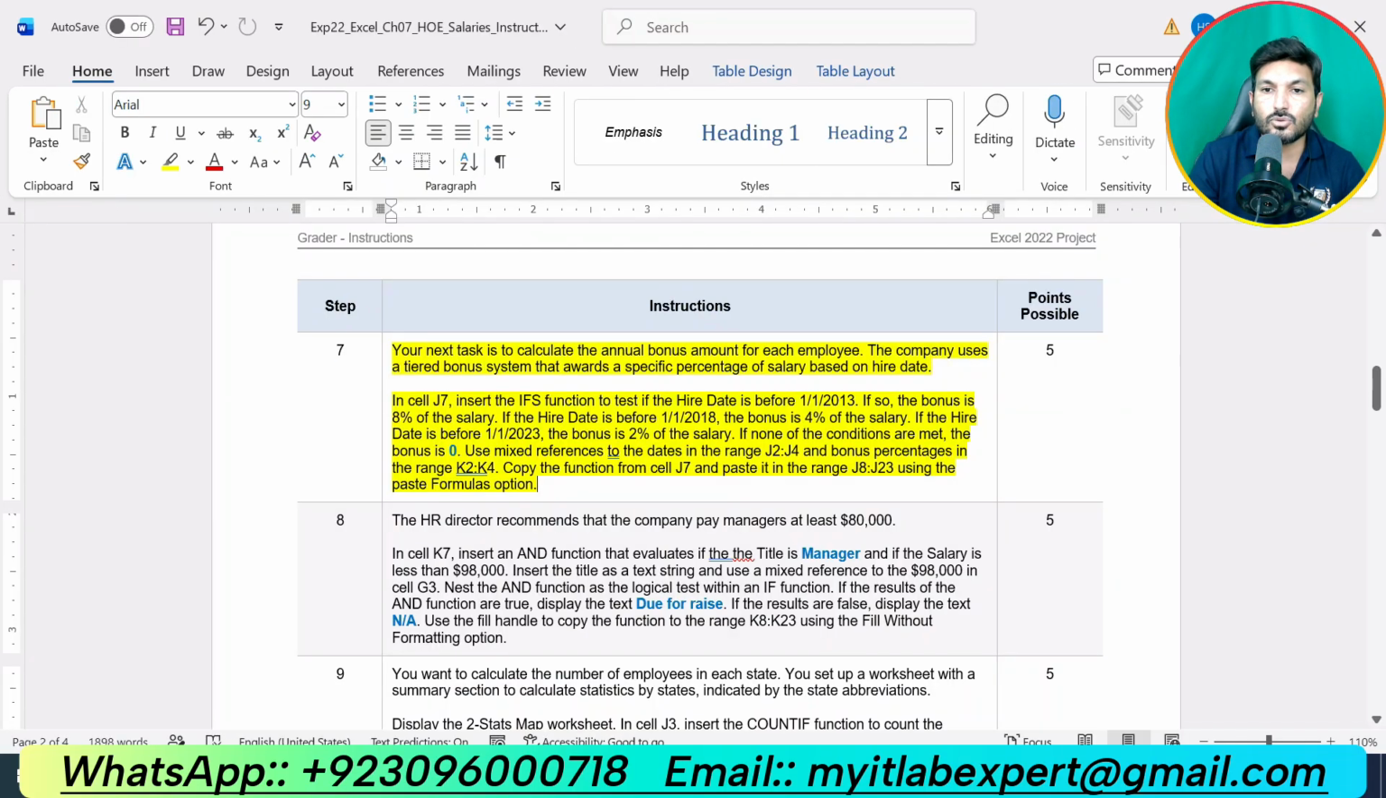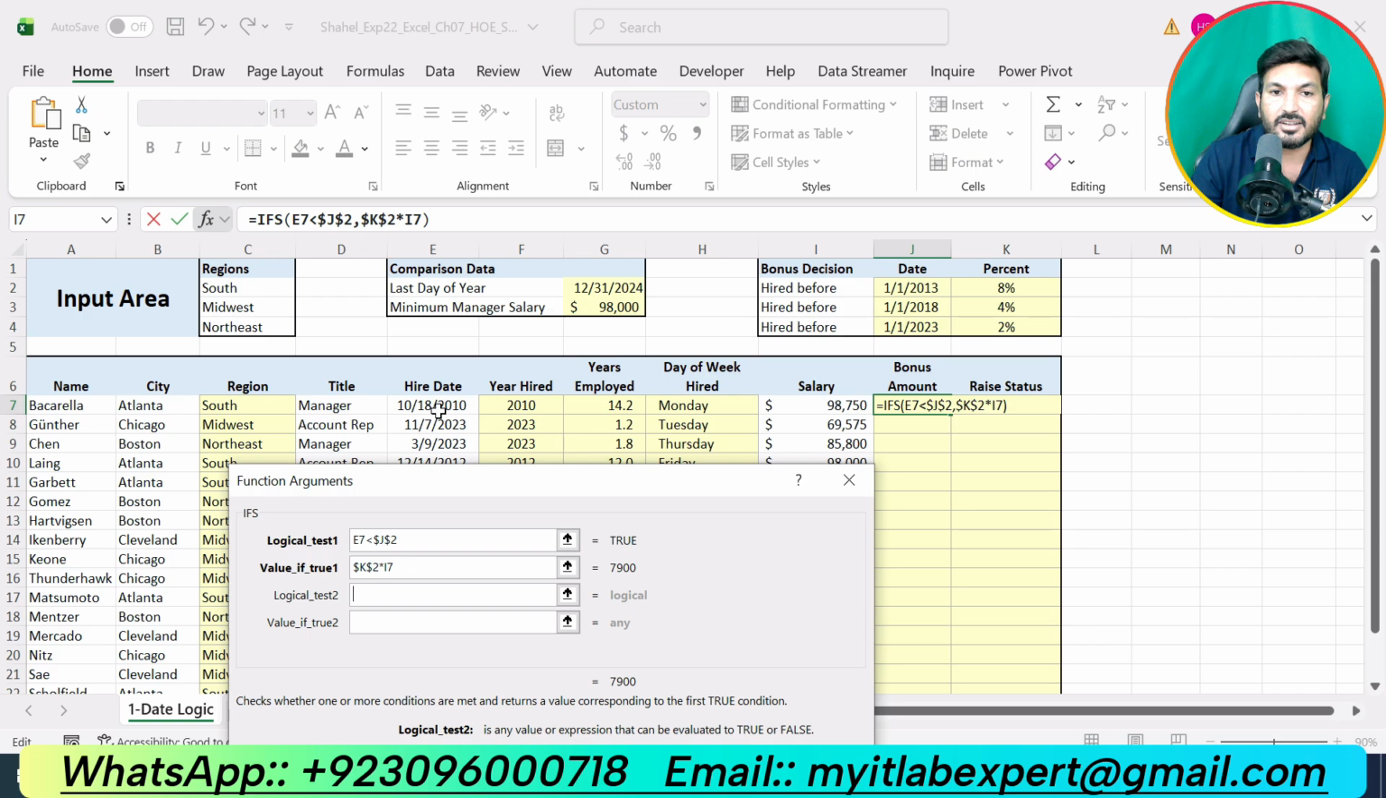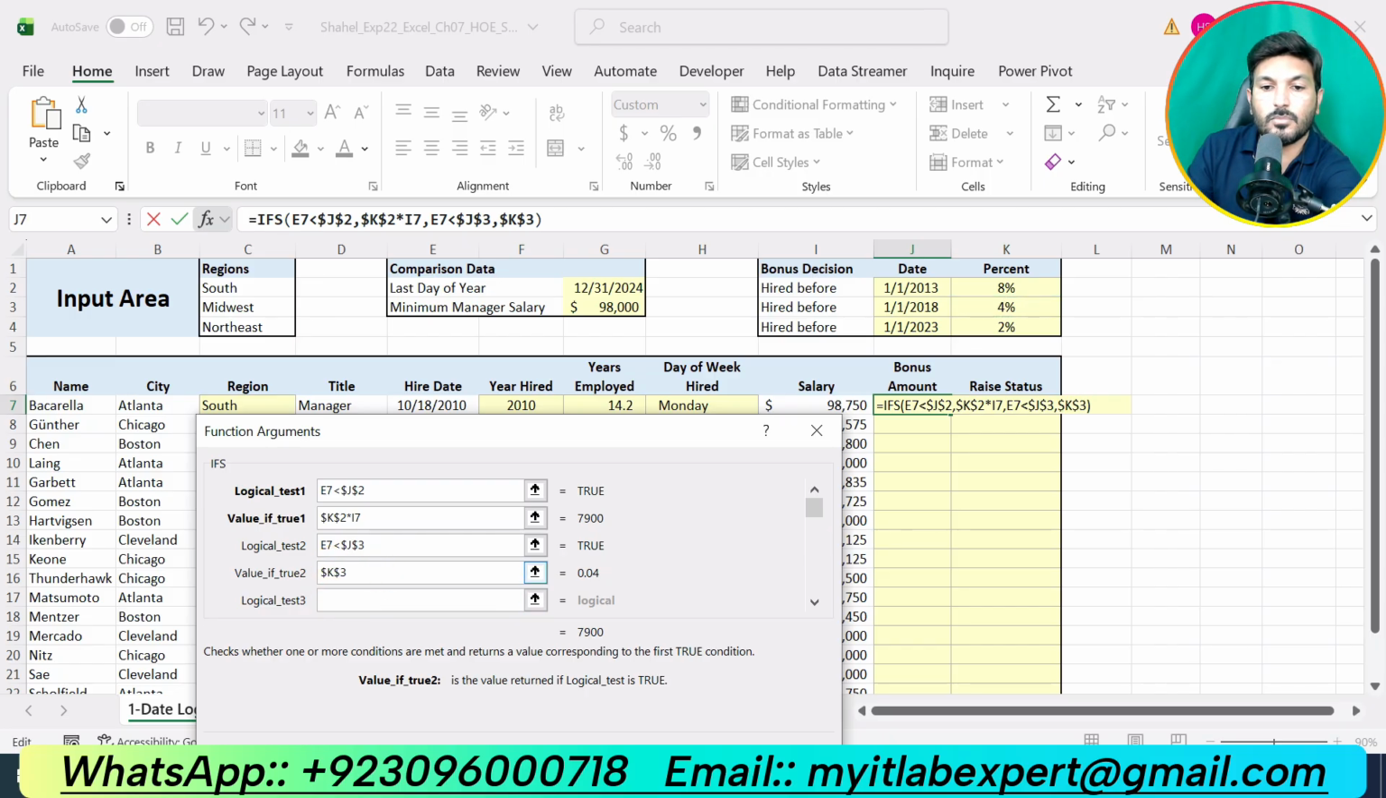Our logical test 2 is if the hire date is before 2018. So hire date is again E7. If E7 is less than 1/1/2018, then the bonus amount will be the 4% that is given in cell K3. We will multiply this with the salary that is given in cell I7.